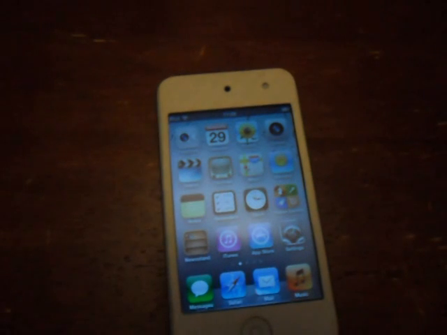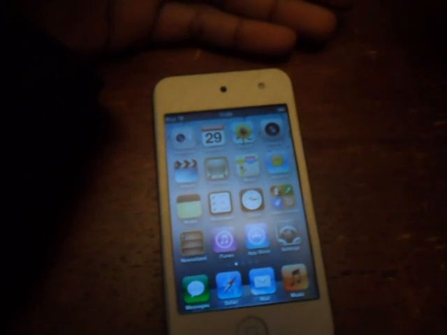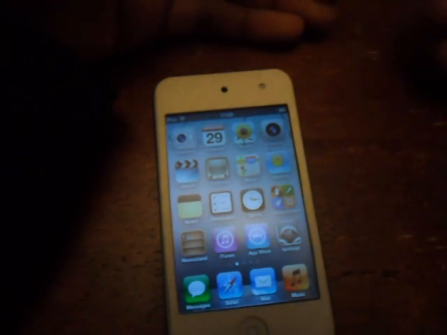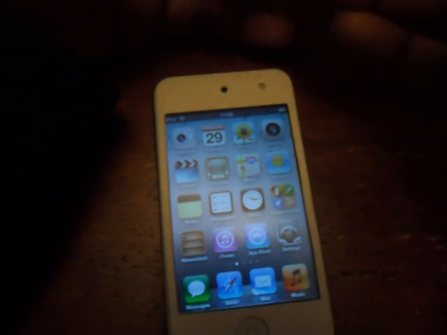Right guys, so this does conclude the, I should say, tips and tricks guide to the brand new features of iOS 5. I hope you guys have enjoyed it.